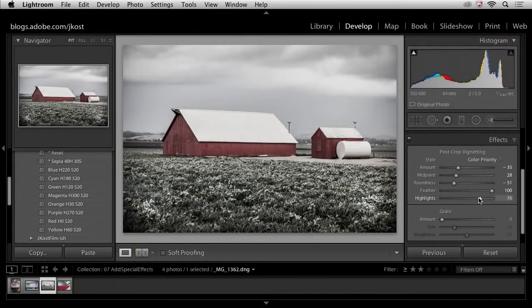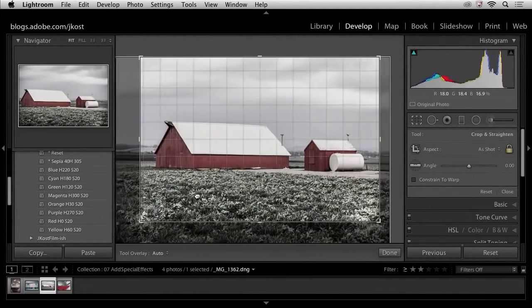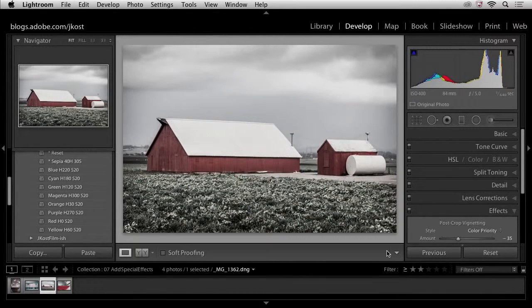And if I want to make sure that I don't darken down the highlight areas here, I can use my highlight slider, and you can see, especially up in the corner here, how it's not going to darken down the clouds as much. They won't tend to look as muddy if you use that highlight slider. But the best thing about this post-crop vignette is if I tap the R key because I want to crop this image, and I crop in, and maybe over like this, when I click Done or tap the Return or Enter key, Lightroom will actually recreate the vignette based on that crop.